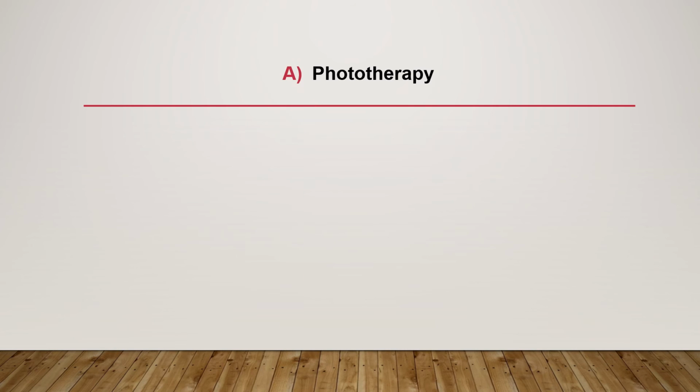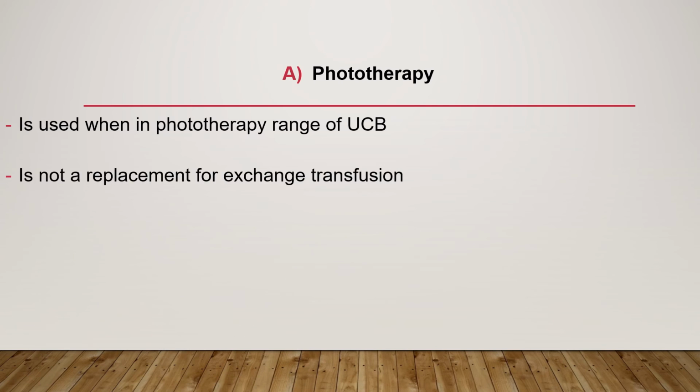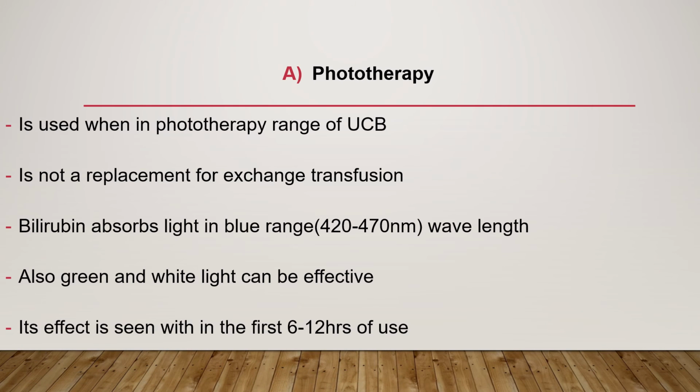The first treatment is phototherapy. This is used when the unconjugated bilirubin level is in the phototherapy range on the curve, and also based on the age of the child. And this is not a replacement of exchange transfusion. Phototherapy decreases bilirubin, and bilirubin absorbs light in the blue range at wavelengths of 420 to 470 nanometers. Green and white light can be effective also. Its effect is seen within the first 6 to 12 hours of use.